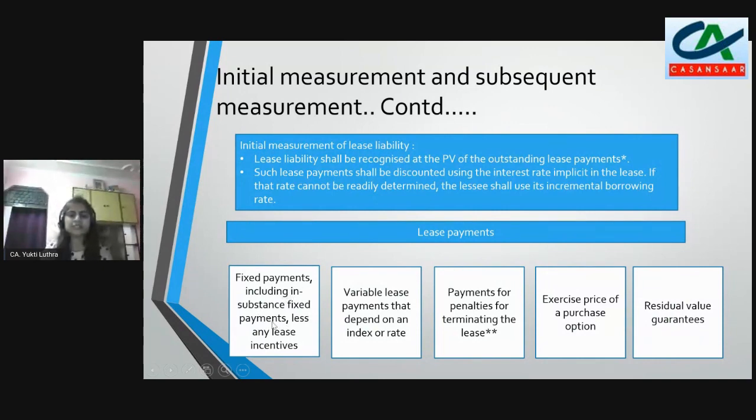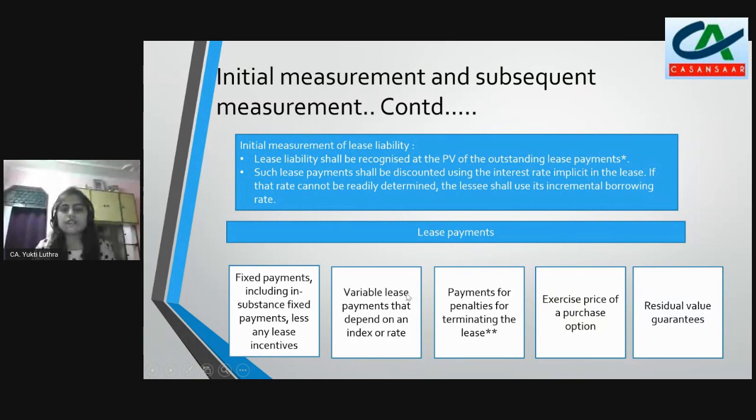In substance means that IFRS goes on the framework of substance over form. For example, I have entered into an arrangement and mentioned some element of variability in my payments. For example, I will pay $10,000 if the machine is operating effectively. This is a very obvious condition; obviously, the machine will operate effectively. So this is just framed in a manipulative way. Otherwise, it is a fixed payment only. So we will look at the substance of the transaction rather than the form. So in substance, fixed payments are also included. If any incentives are received from the lessor, that will be reduced.